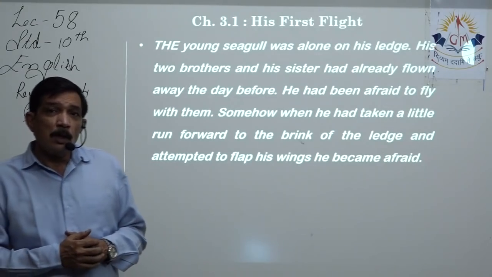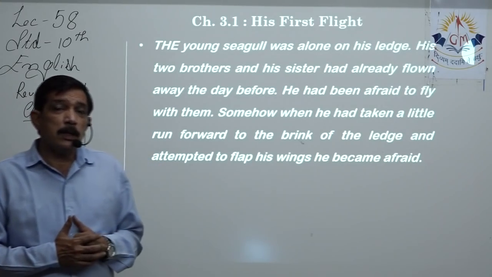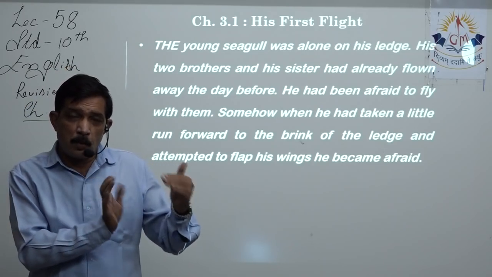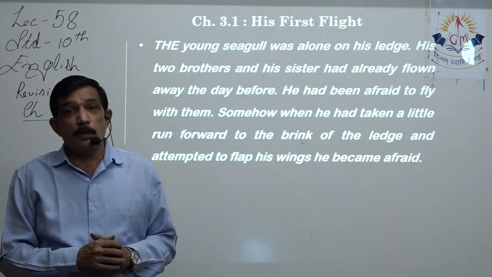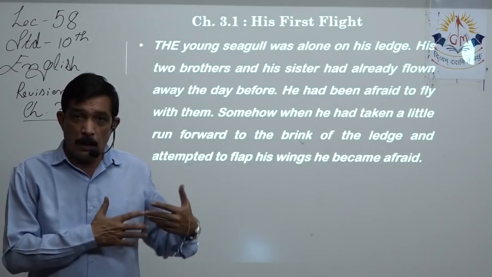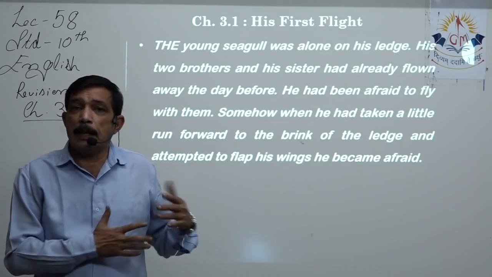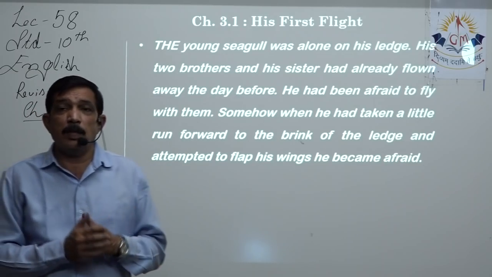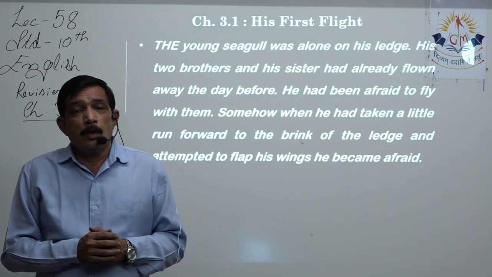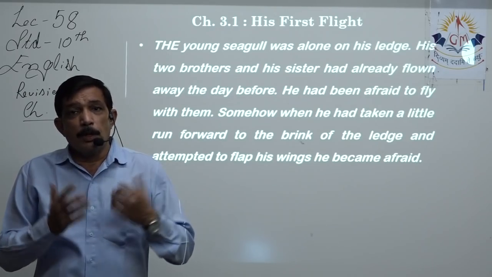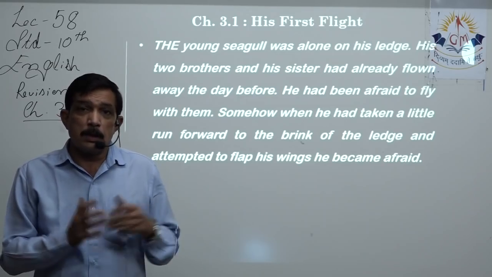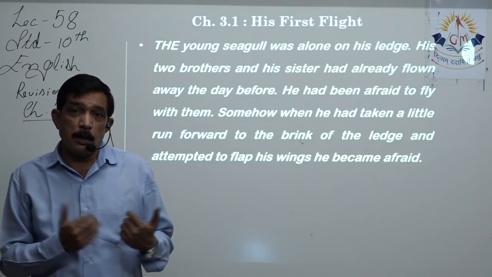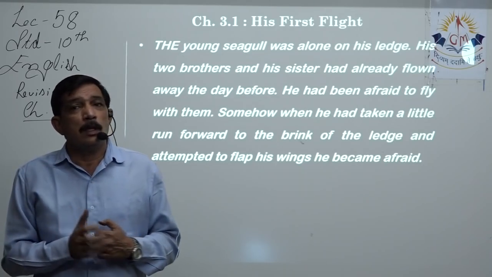So the parents of the seagull had laid the eggs quite high on the cliff, in a small cave-like hole, where the eggs can be kept safe, right? After the eggs had hatched and the baby seagulls grew up to a certain size, it is the correct time to start flying, because up till now the parents were feeding these young birds.